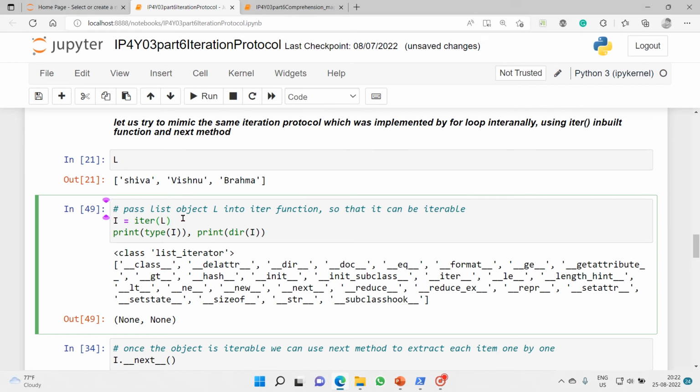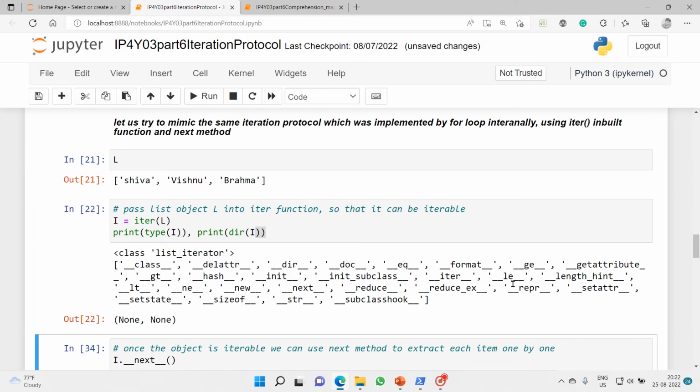That's the first step. You pass the list object L into the iter function so that it becomes iterable. Now we will print I, and also see what I is. If you see, I is a list iterator. What type of iterator? A list iterator. You know L is a list. Once you typecast using iter, it has become a list iterator. That is the reason I have executed this.